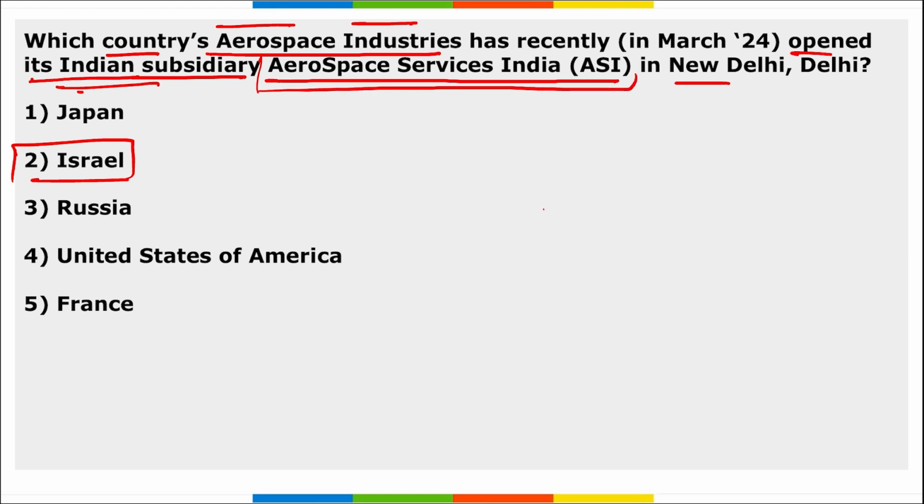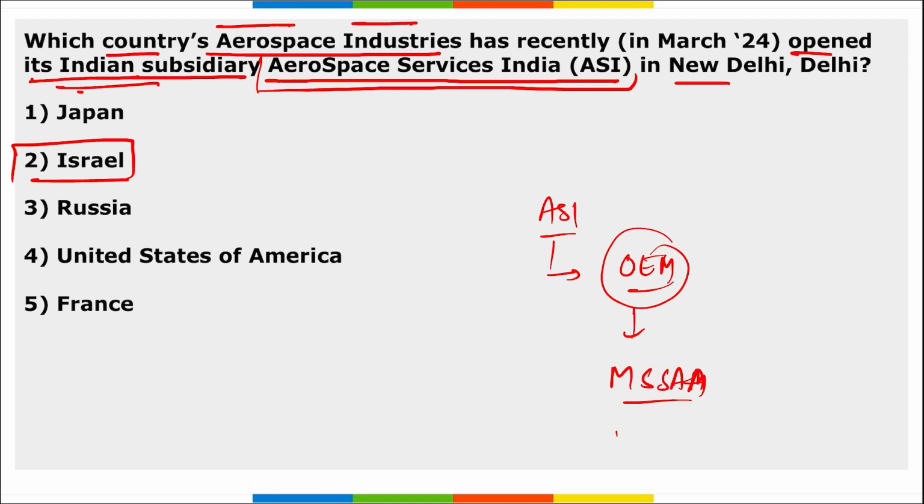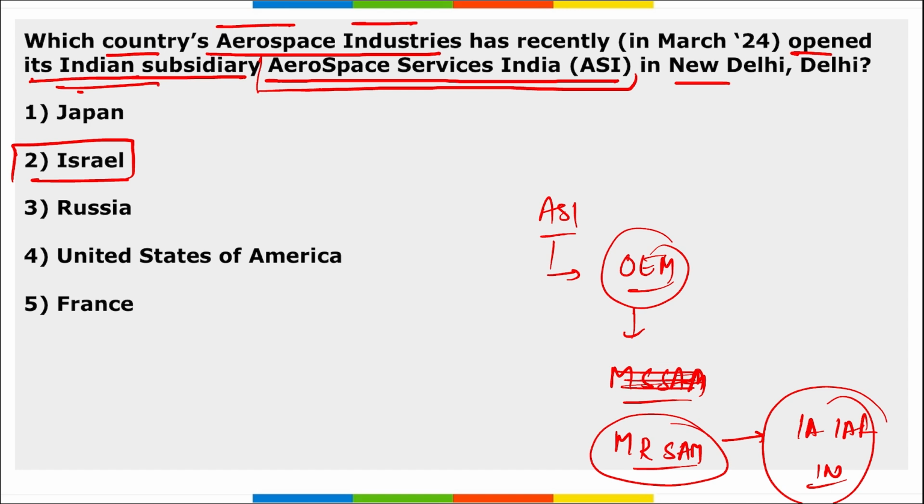It is in New Delhi. And this ASI will be working as the sole authorized OEM manufacturer for medium range surface to air missile, that is MRSAM. These MRSAM will be delivered to the Indian Army, Indian Air Force and Indian Navy, that is all the forces of India. And these MRSAM are jointly developed by IAI and DRDO along with Bharat Dynamics Limited.